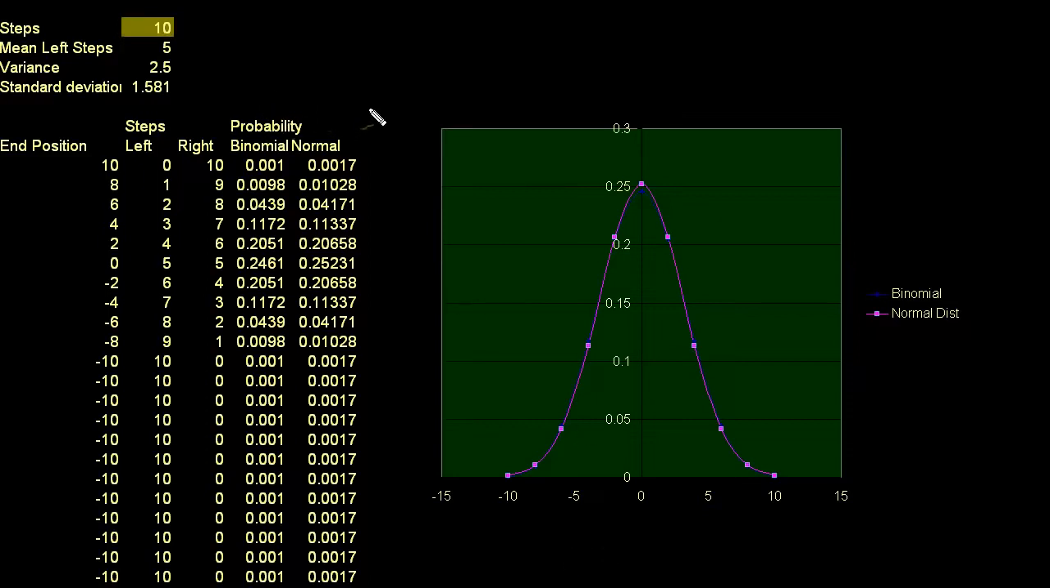Okay. So let me do this calculation right here. What's the probability that I have 2 left steps? If I have 2 left steps, I've taken a total of 10 steps, so I'm going to have 8 right steps, and that puts me 6 to the right. So that's this point right here. So how do I figure this out using the probability density function? Well, the probability of taking 2 left steps, that's how I calculate it. If you actually click on the cell, you'll see that it is equal to 1 over the standard deviation, 1.581. And I just directly reference the cell there.